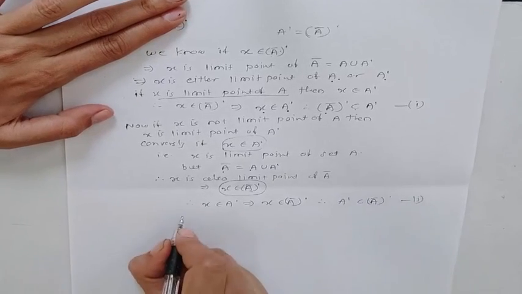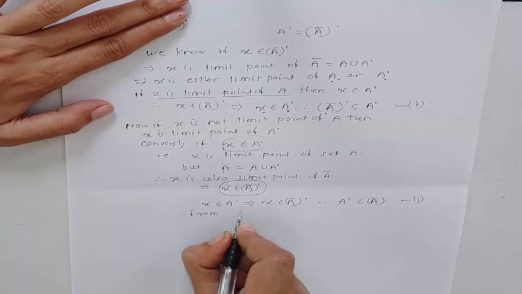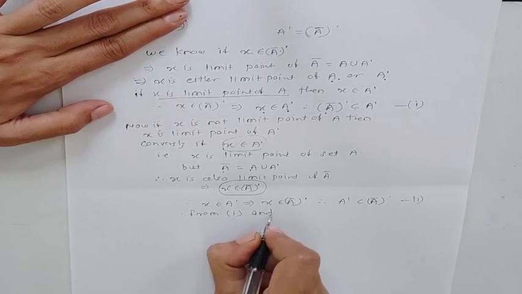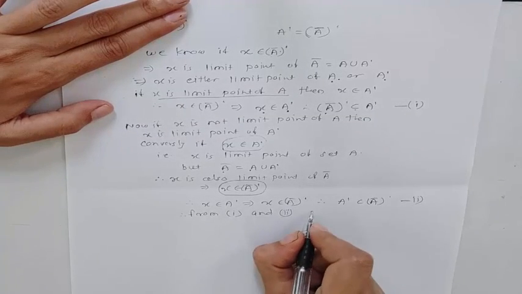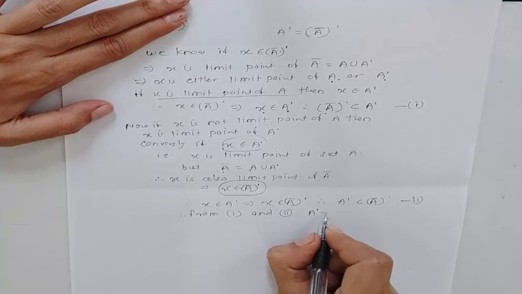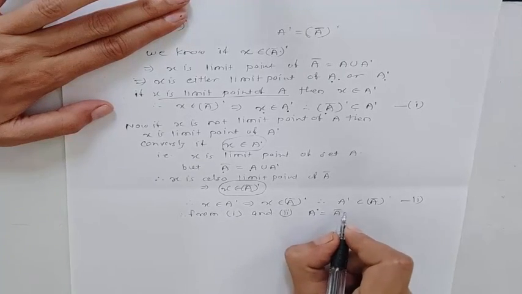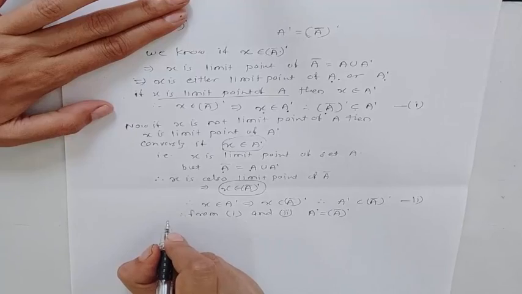Therefore, from first and second, we have A dash, the set of all limit points of A, is the same as the set of limit points of its closure.